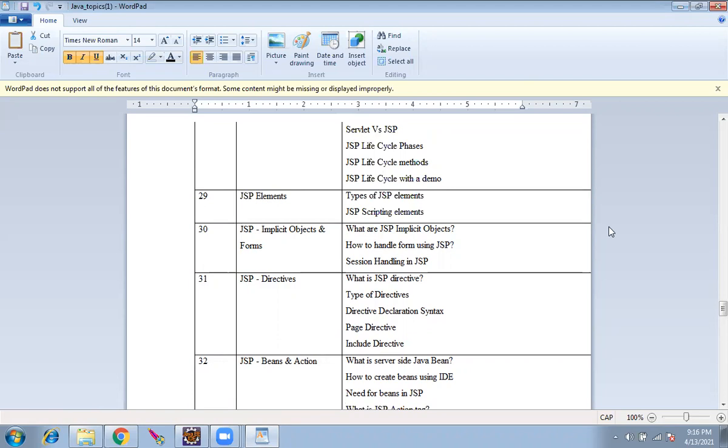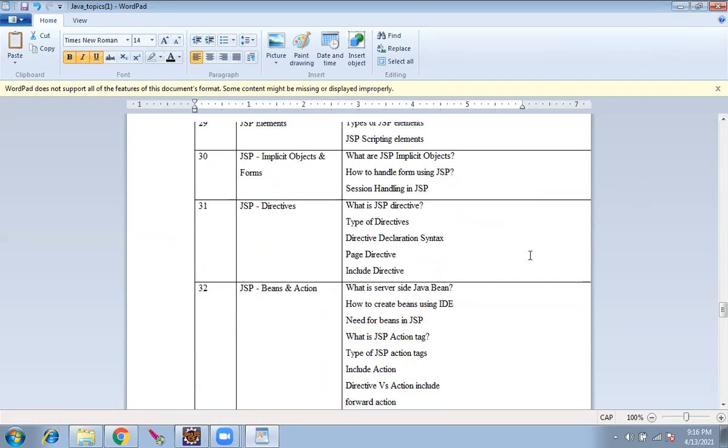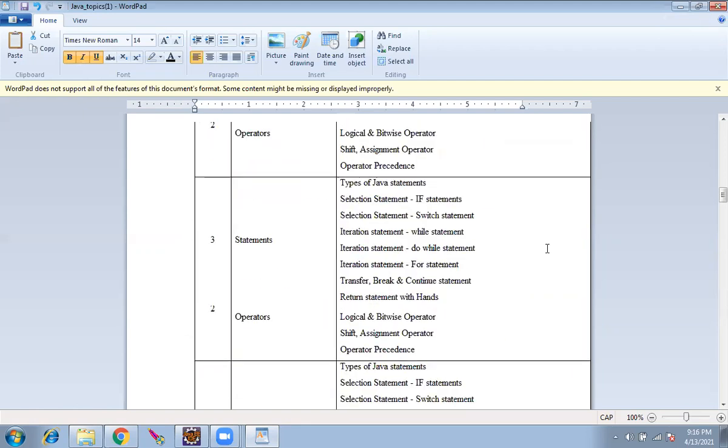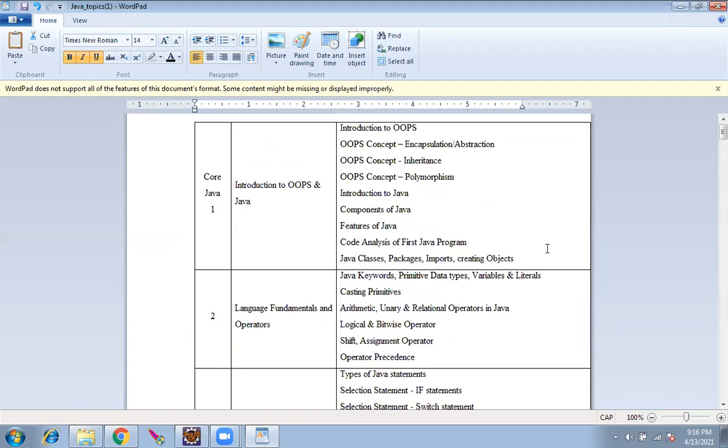JSP, Java Server Pages. That includes HTML and basics of JavaScript in the front end part. And the backend part is only Java, right? Yes. Java, Core Java, Spring. We have Core Java and Advanced Java, right? Advanced Java is what will be used in web applications. So we'll cover both Core Java and Advanced Java.